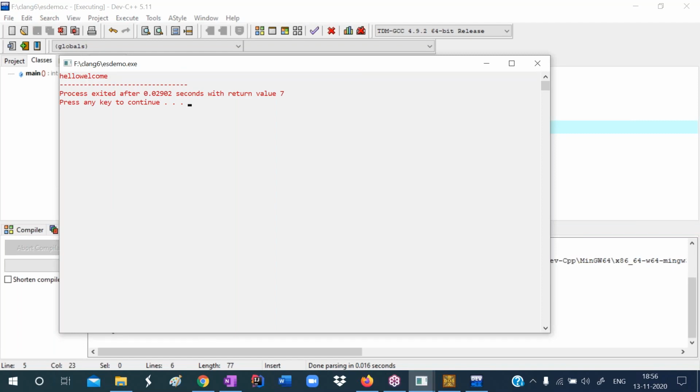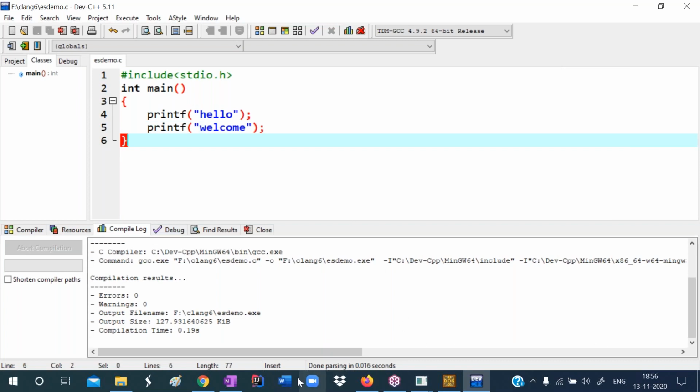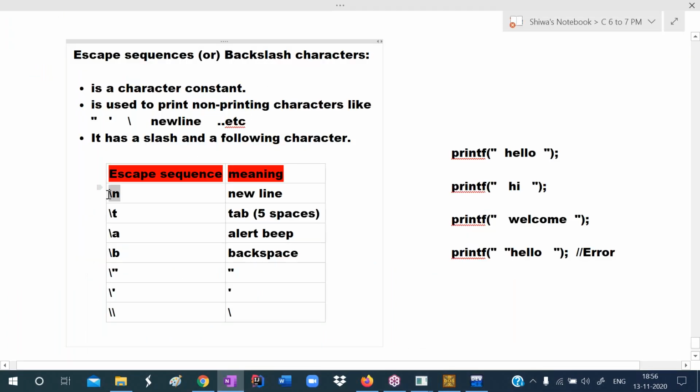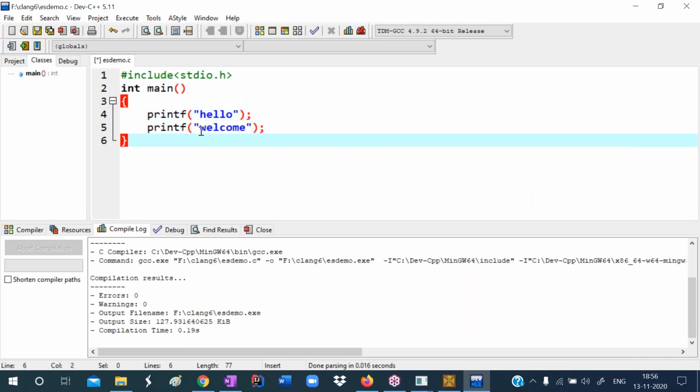But I don't want to print like that. I want to change the line. In the new line, I want to print welcome. So to change the line, we use slash n. Slash n means that it changes the line. After hello you can write slash n, or before welcome you can write slash n.